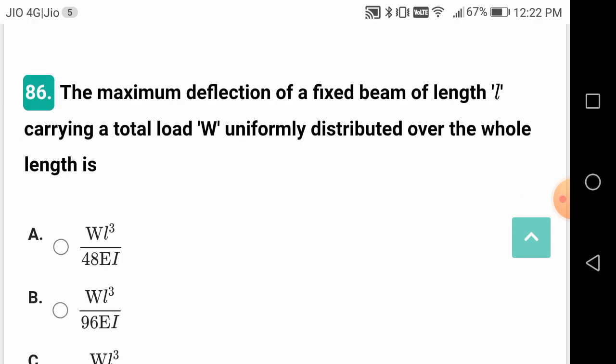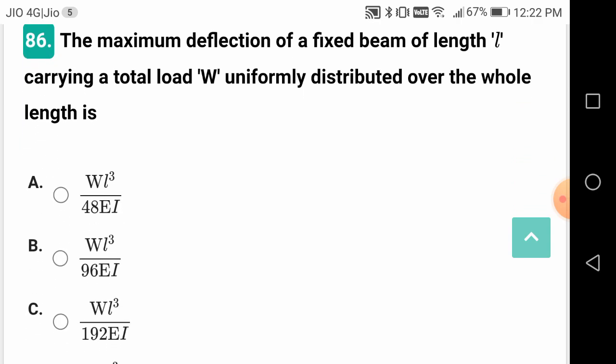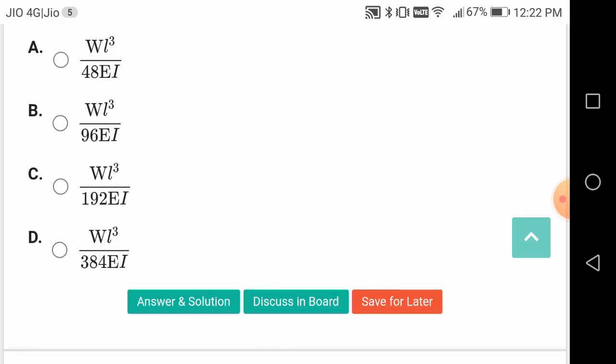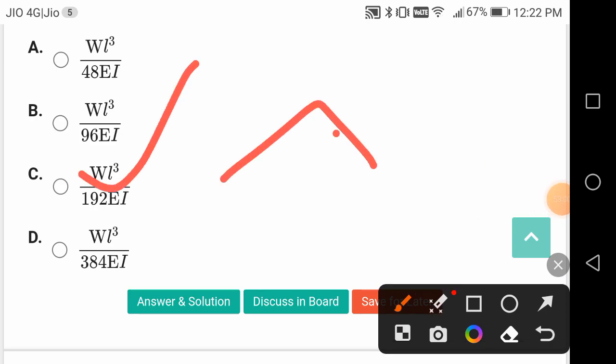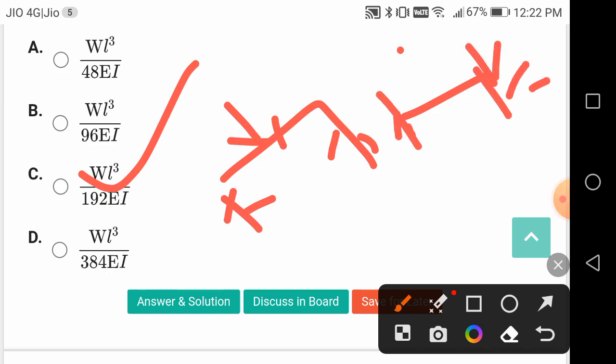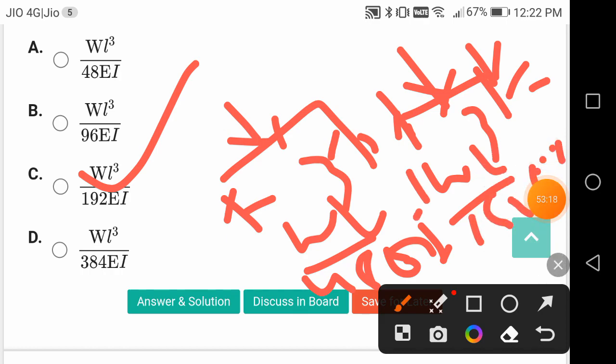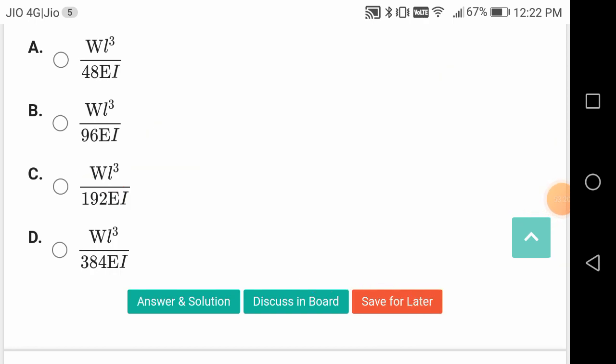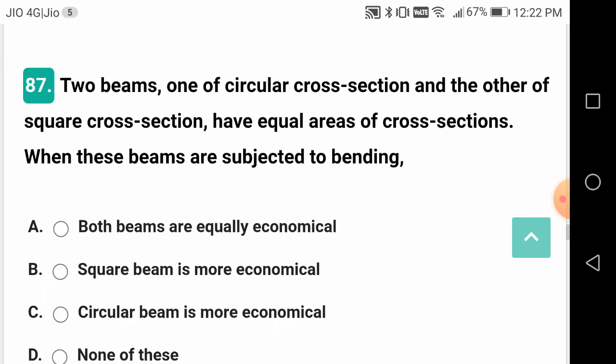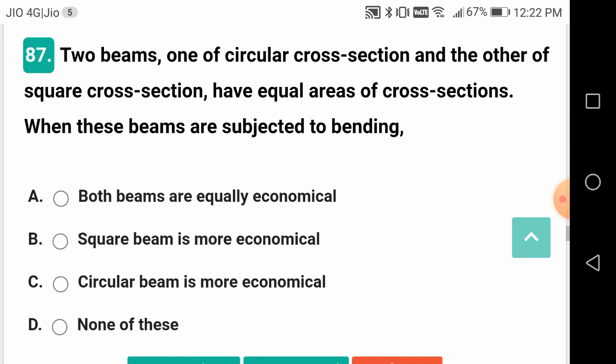The maximum deflection of a fixed beam of length L carrying load W uniformly distributed for the whole length is WL by 192 EI. So it is the beauty: for a simply supported beam, it is WL by 48 EI, but for a fixed beam, it is WL by 192 EI. That is why fixed beams are used, friends. The central deflection is reduced to 1/4 compared to the simply supported beam.